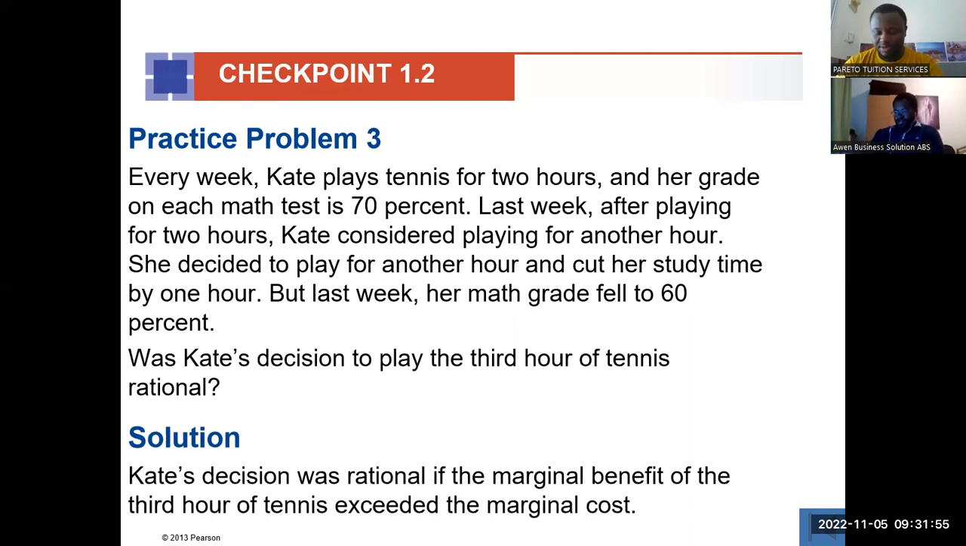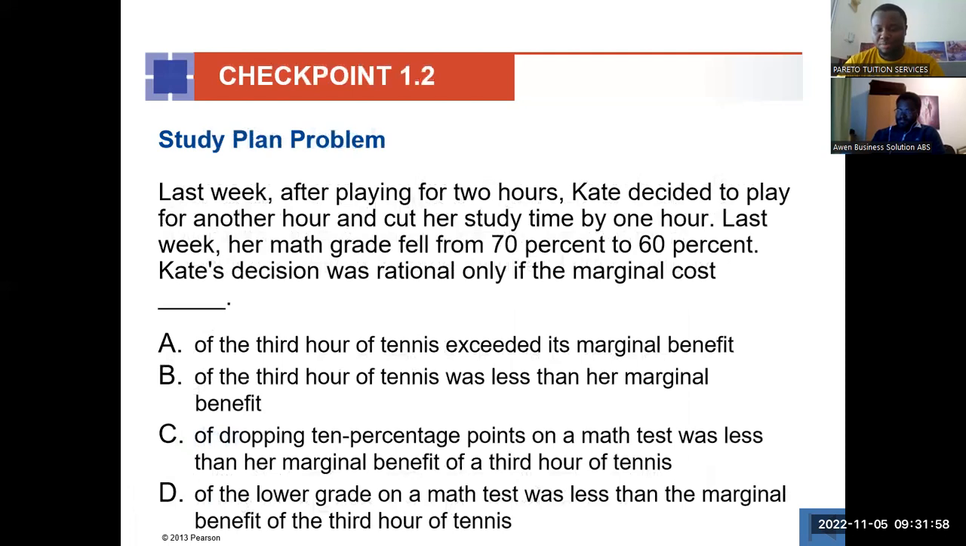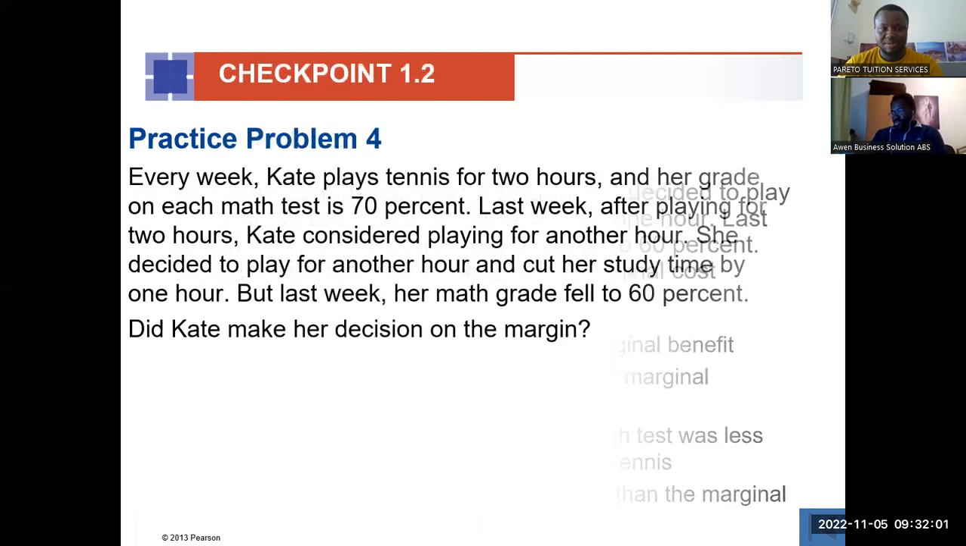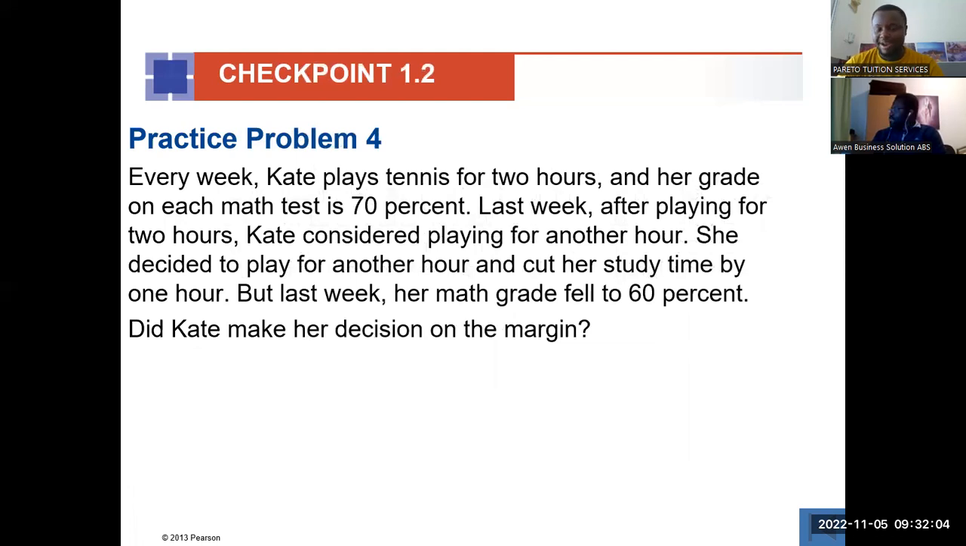All right. So this is the multiple choice, and it will just be the same answer. Yes. Now the same preamble, but then the question is: did Kate make a decision on the margin? Was a decision made on the margin? This one is another if. Because to me, if you consider paying 1 hour more to playing tennis, the satisfaction she's going to derive outweighs the drop.